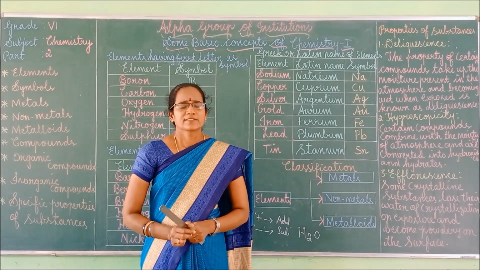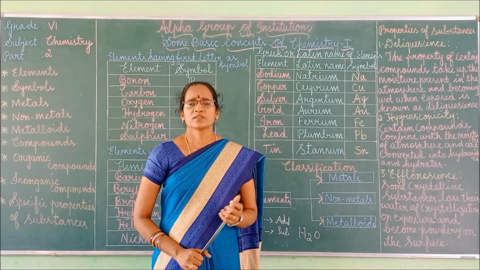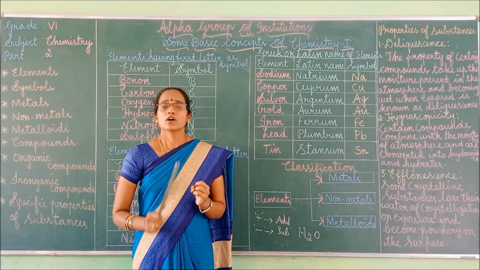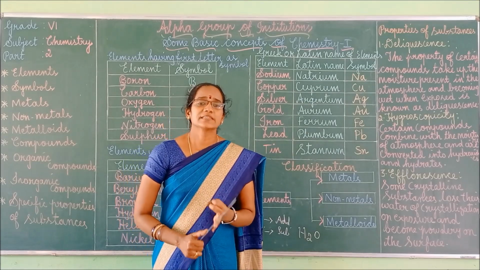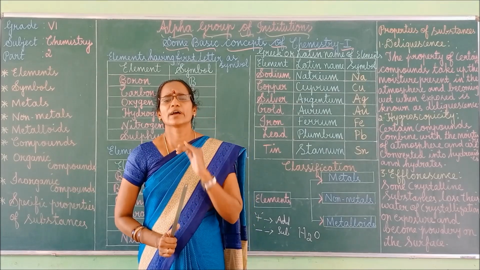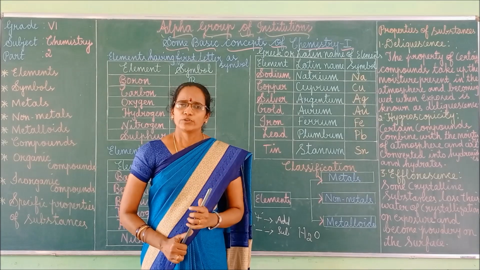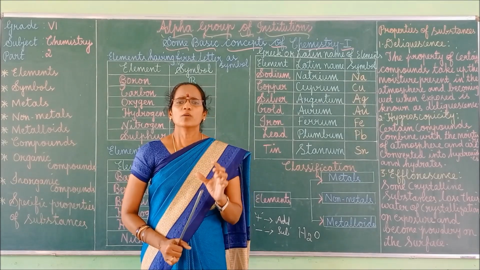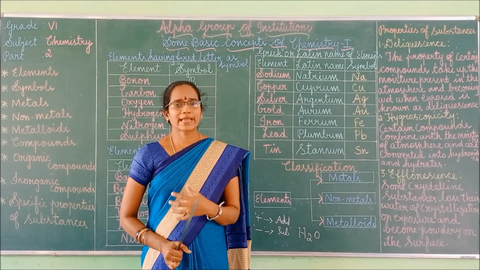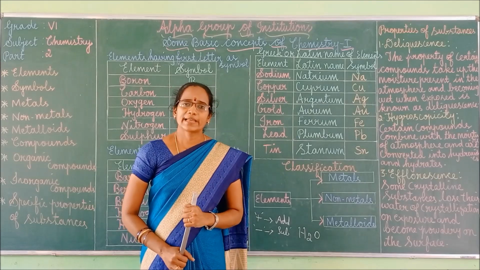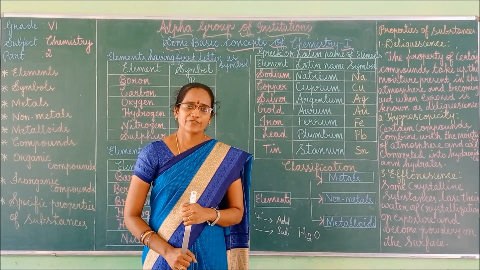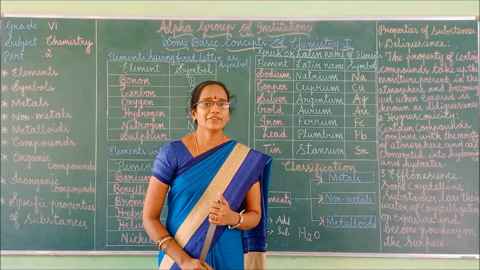Right. Next, classification of compounds. We can classify the compounds into two types. What are they? First one, organic compounds. Another is inorganic compounds. What is the difference between organic compound and inorganic compound? Organic compounds are compounds which are obtained from living sources or living organisms. What do you mean by organic compound? Compounds which are obtained from living organisms or living sources.